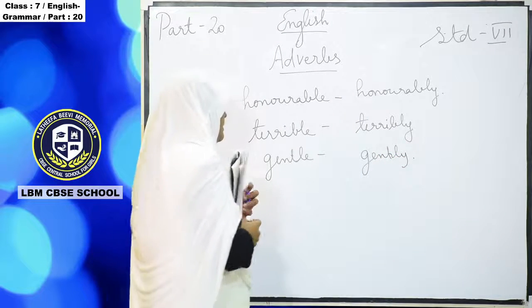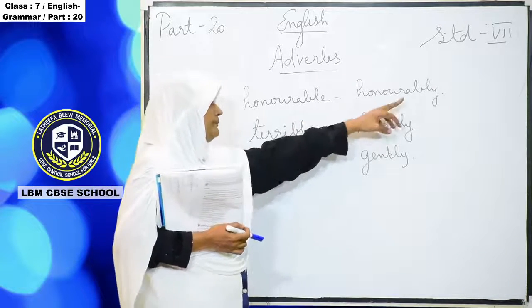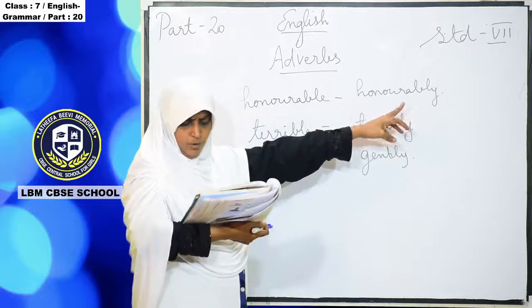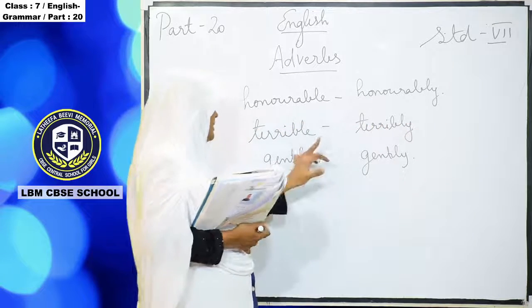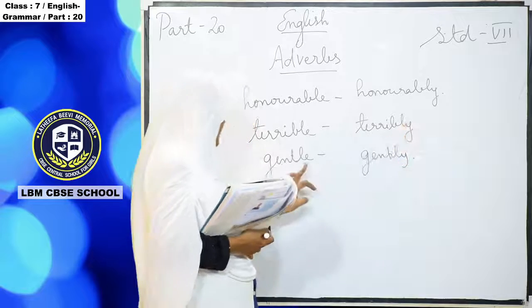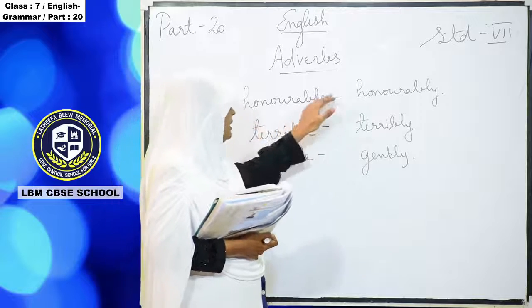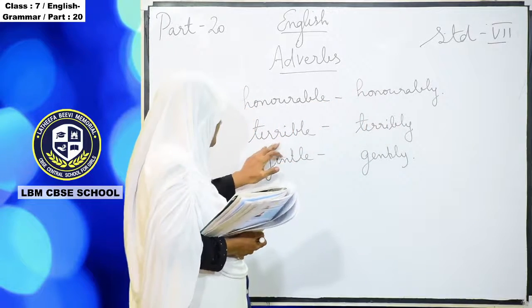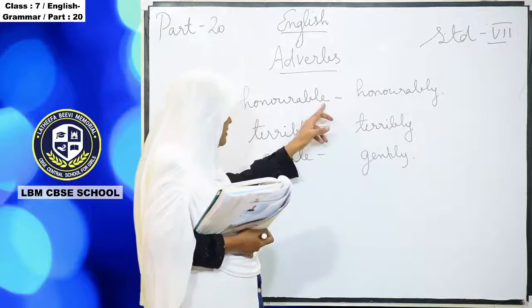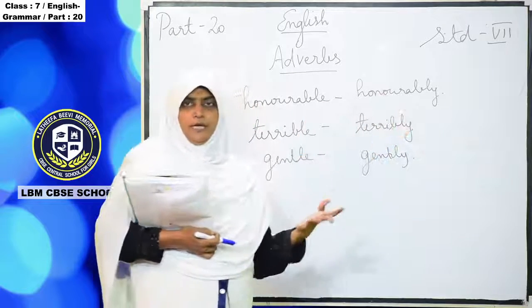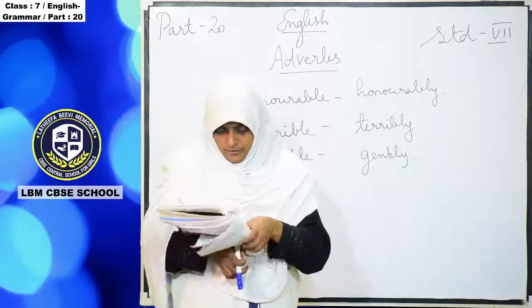Are you able to follow me here? That able is replaced by y. Okay, that e is replaced by y. Here also e is replaced by y, and here also e is replaced by y. So honorable, honorably, terrible, terribly, gentle, gently. Are you able to follow me? So here the e is replaced by y, so it becomes adverbs. So all the words are formed from the adjectives only.